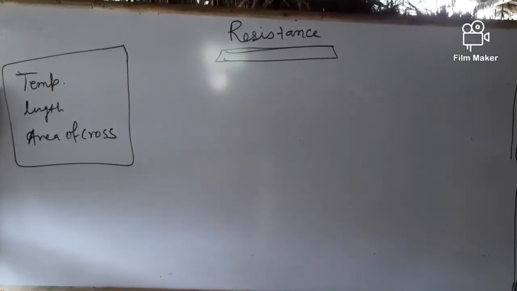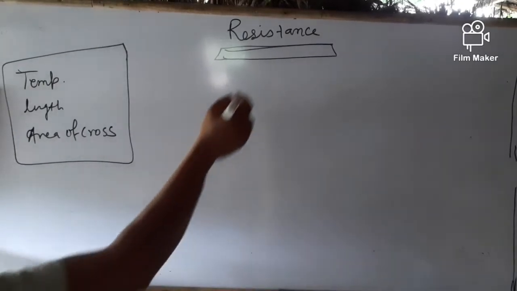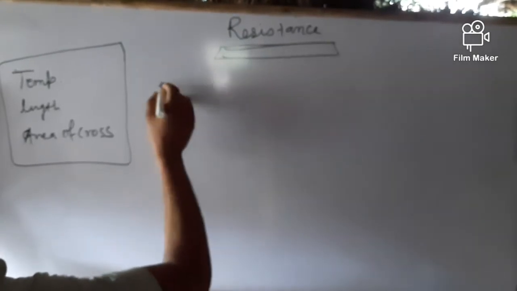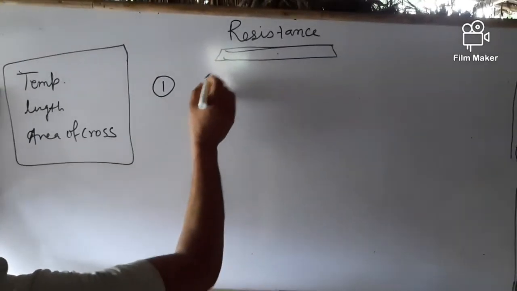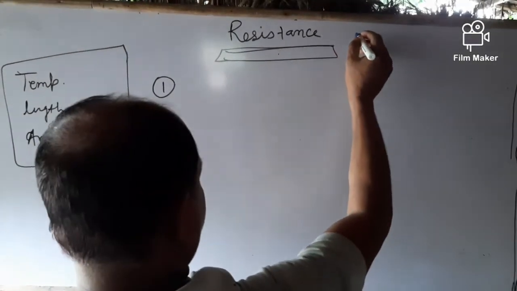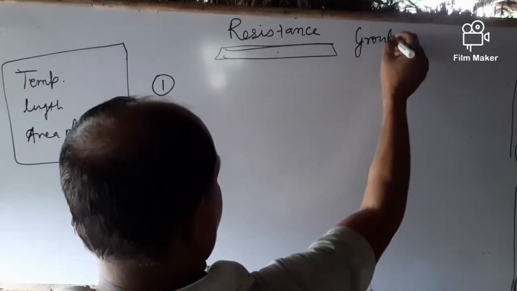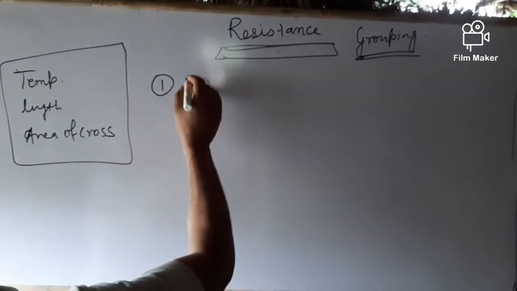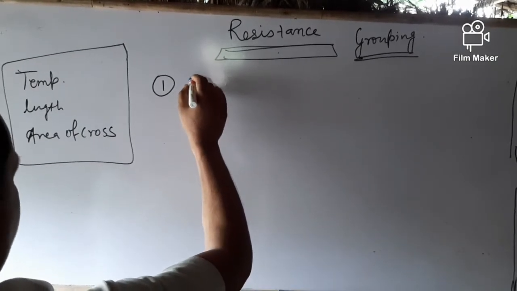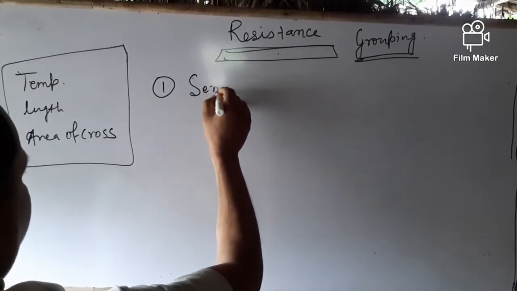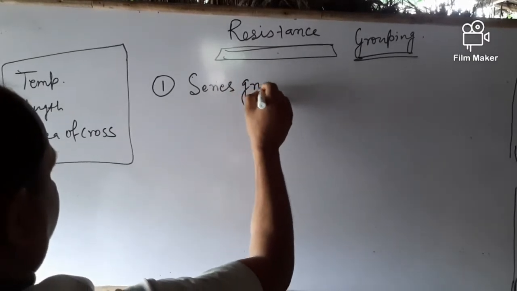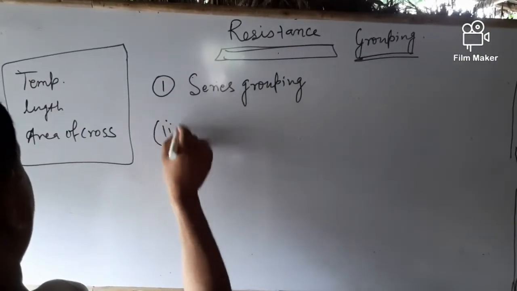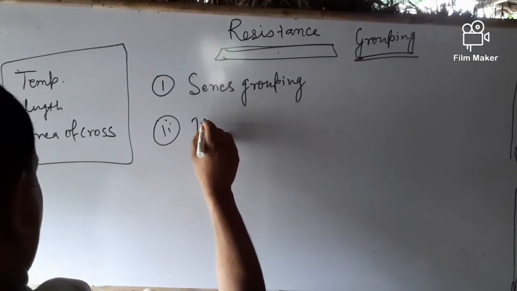So now we have discussed the resistance and how it can be grouped. Grouping of resistance. Resistance is grouped in two ways. First is in series, and second one is in parallel grouping.